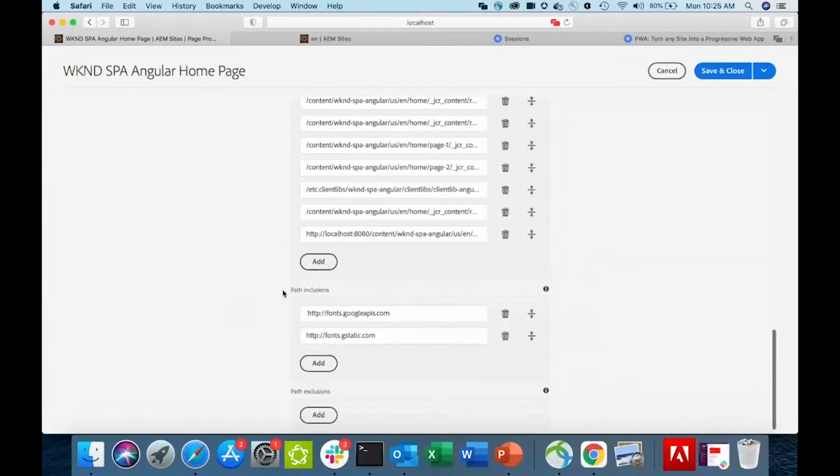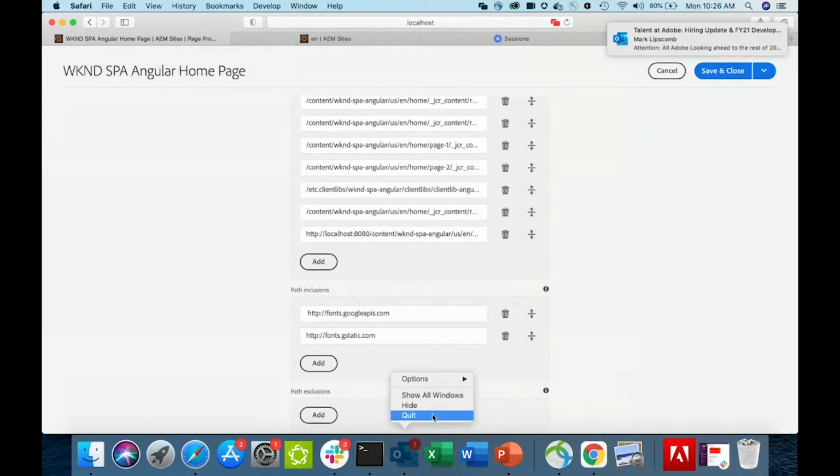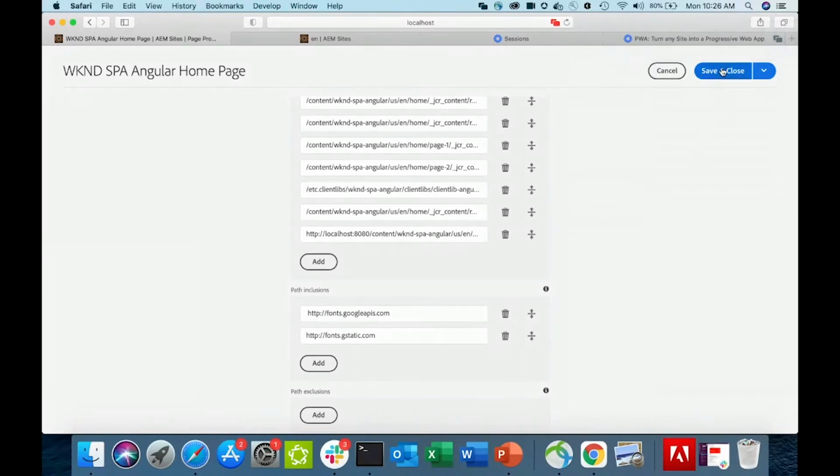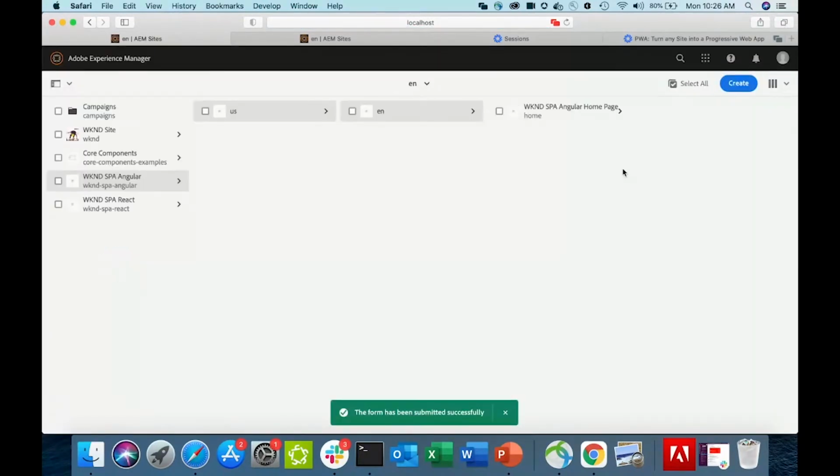So we also include something called a path inclusion. This is cache on first use. So you could be using some third-party fonts. You could be using some third-party data. So we can even allow that to be cached on first use. Now assume that you have taken this offline. And now I click save and close, and my PWA is now configured and ready to go. It's as simple as that.